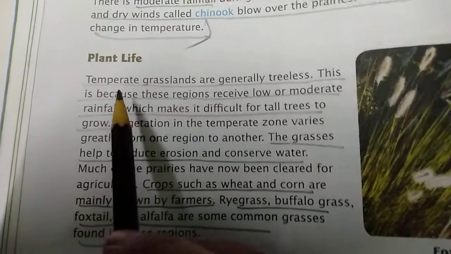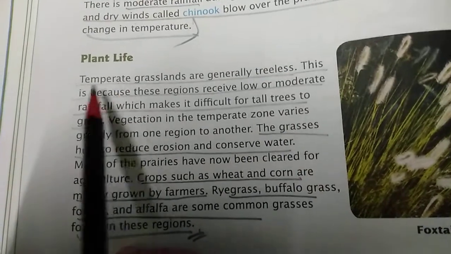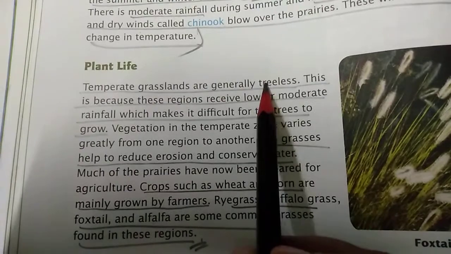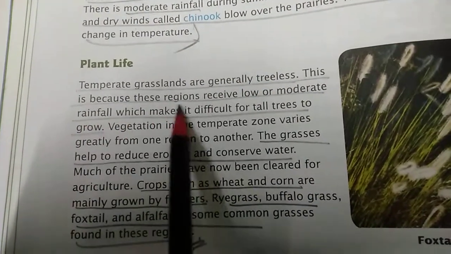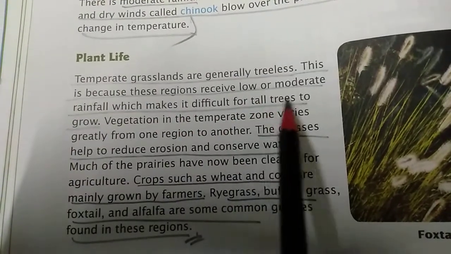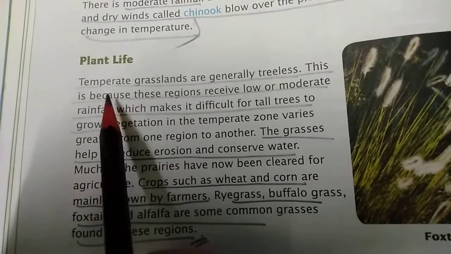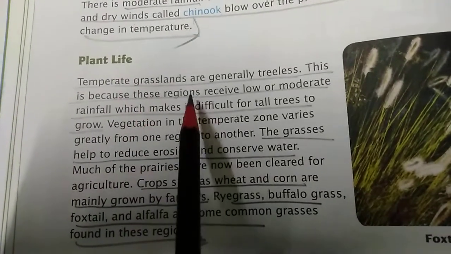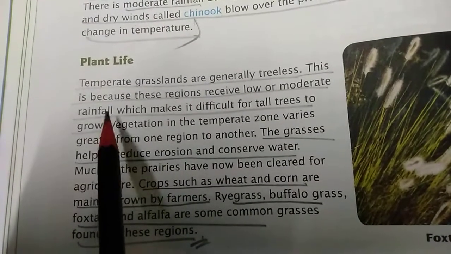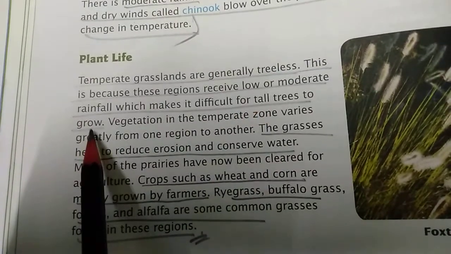Plant life. Temperate grasslands are generally treeless. So we have already learned that in temperate grassland or in temperate region there is no tree. This is because these regions receive low or moderate rainfall, which makes it difficult for tall trees to grow. So why is there no tree at all in the temperate region? Because these regions receive very low or moderate rainfall, and as there is less rainfall in this region, it is very difficult for tall trees to grow.